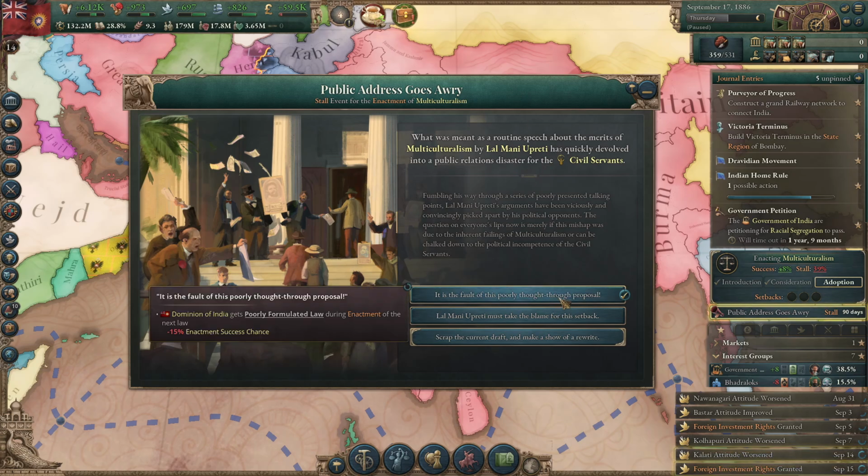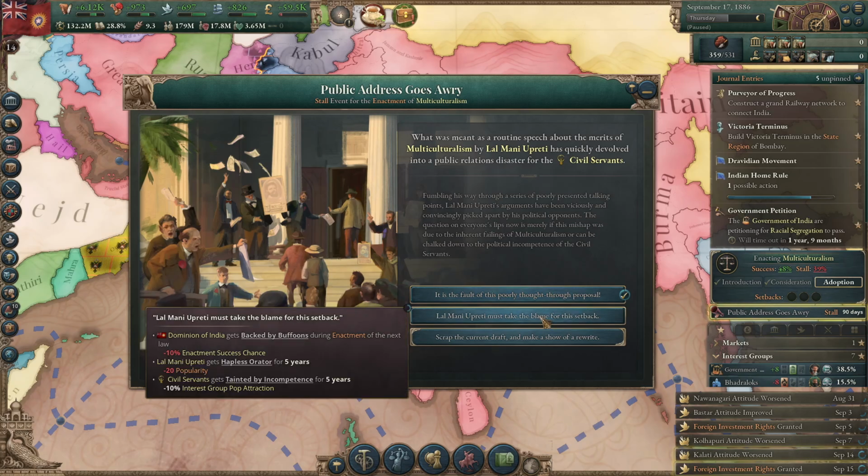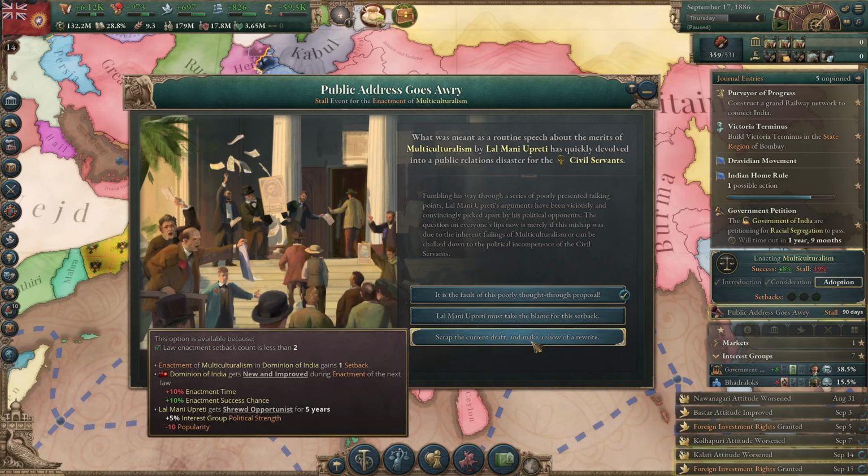It's the fault of this poorly thought-through proposal. Oh, they say thought through instead of thought out. Interesting. Lal Mani Upreti must take the blame for this setback. Weaker civil servants: he gets reduced popularity, but slightly reduces the decreased enactment chance. Or scrap the current draft and make a show of a rewrite: increase enactment chance by 10%.